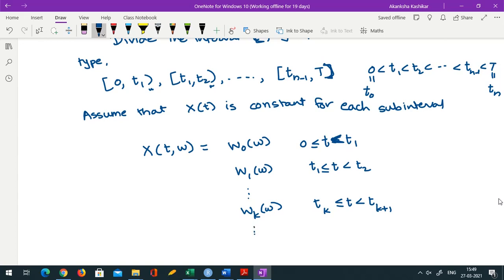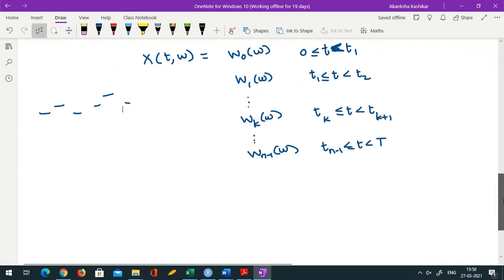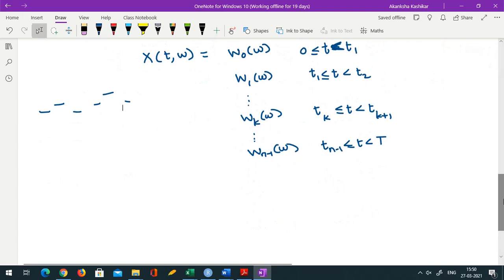Okay, and last is W(n-1)(omega) if t is between t(n-1) and capital T. Okay, so in each interval Xt has some constant value, constant in the sense it's a function of omega, of course. Okay, so for a fixed omega it looks something like this. If you change omega, of course values are going to change, but for a fixed omega it's a process which is constant in every interval.